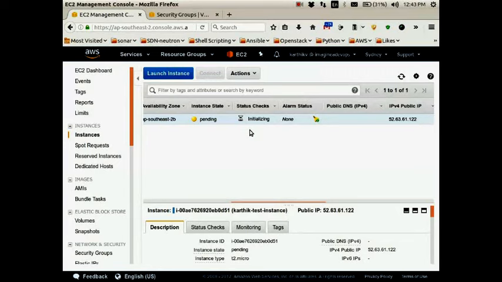Instance, we have two types of checks, okay? System status check and instance status check. Kishore, go ahead. Operating system checks.